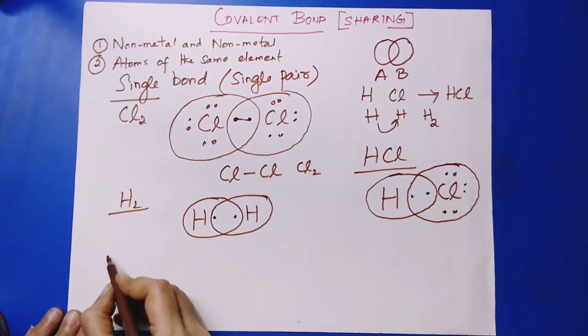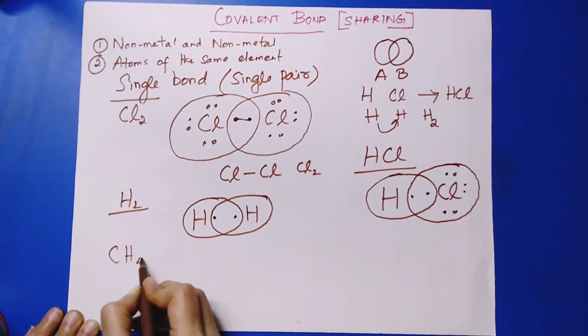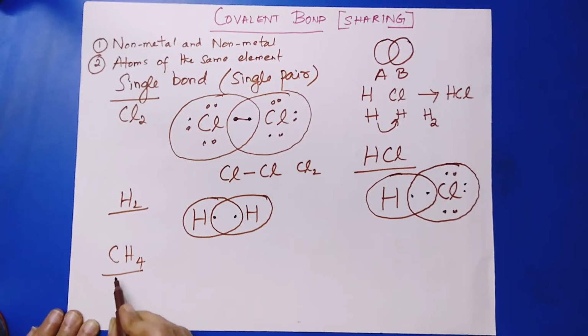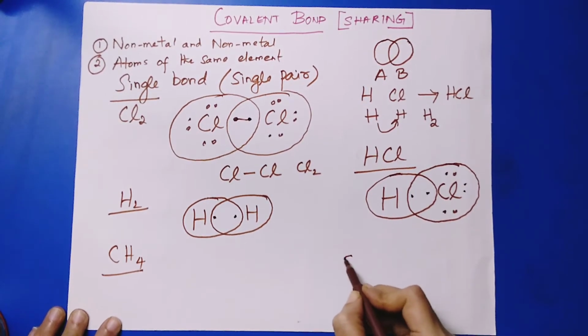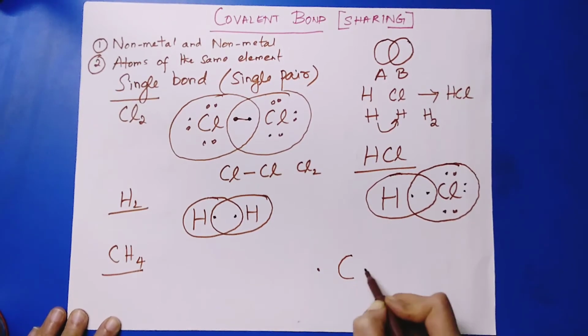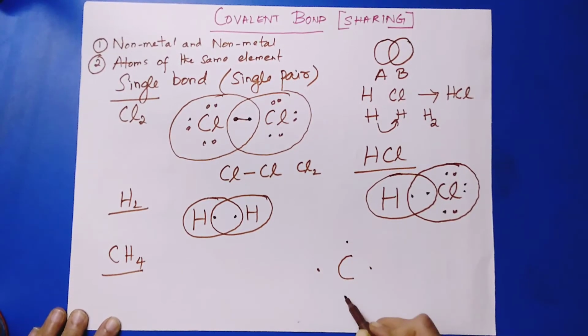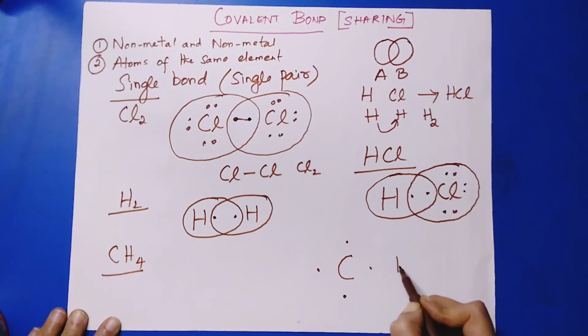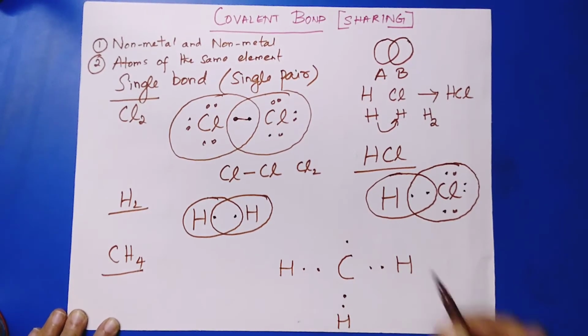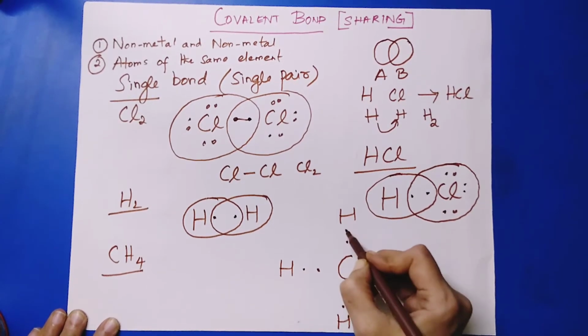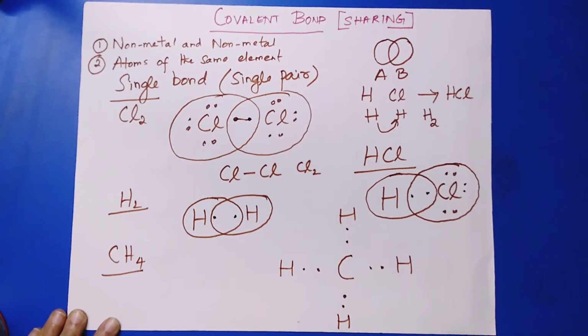Another one is methane, CH4. Here 1 carbon atom is forming a bond with 4 atoms of hydrogen. A carbon atom has 4 valency electrons, and hydrogen has 1 valency electron.